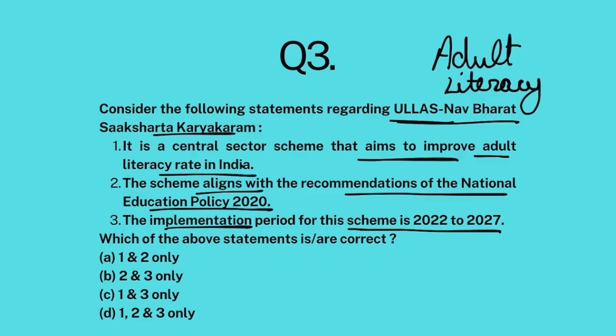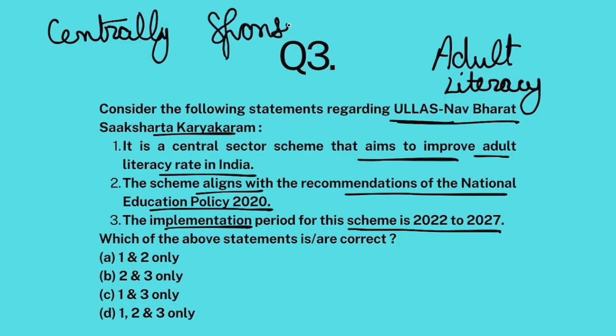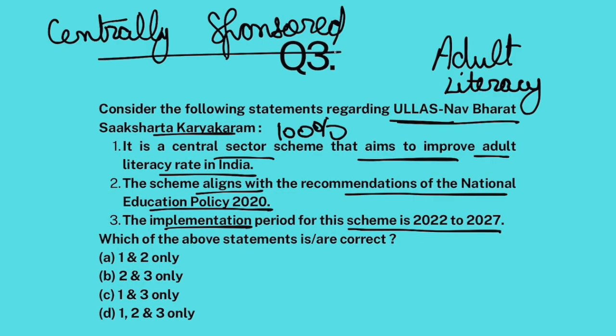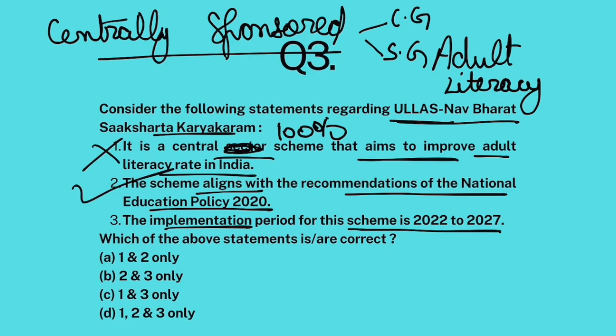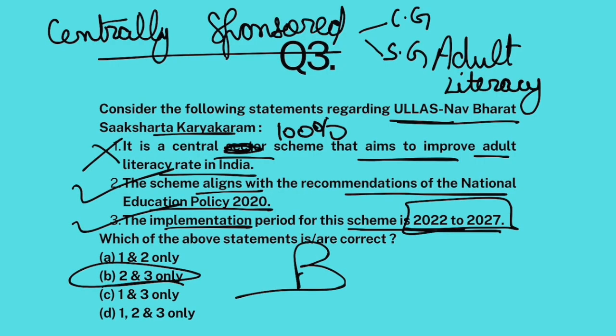Okay. Now remember, this scheme is a centrally sponsored scheme. There are two types of central schemes: central sector, which is 100% financed by central government; centrally sponsored, which is financed jointly by central and state governments. So it is a centrally sponsored scheme. Yes, it aligns with National Education Policy, and yes, the implementation is between 22 to 27. Okay, 2 and 3. The answer is B.